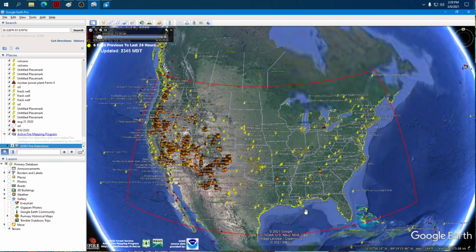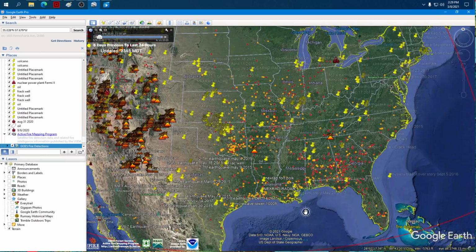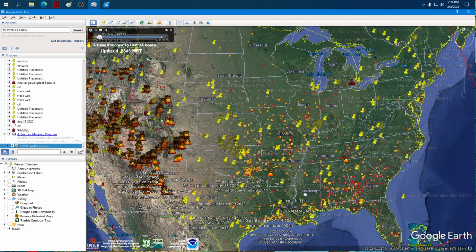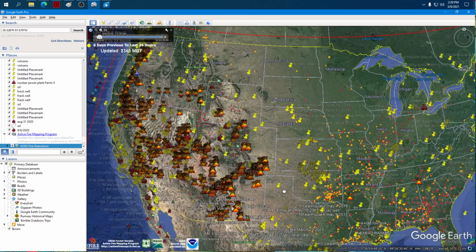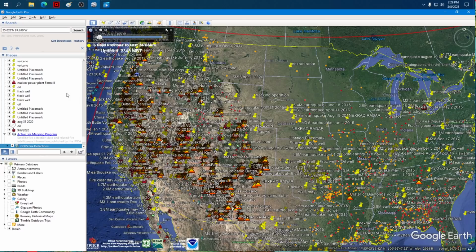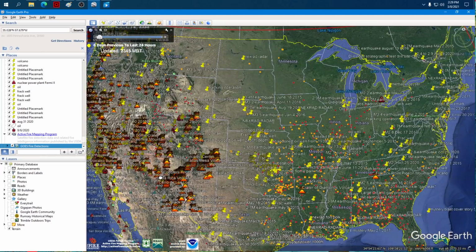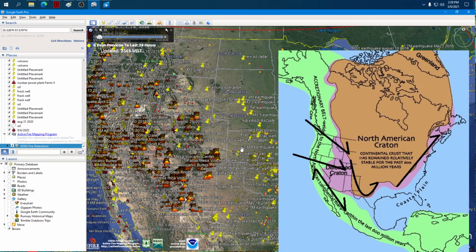Wow. Again, somebody's going to have to explain this to me other than it being an electrical discharge from the plate. It's matching the craton perfectly. Look, the red dots go down across Colorado, down across Utah, down around Texas, back up to the Midwest, most of them on the southern edge of the craton, and then we go into the middle of the plate, and it's like an equal distribution of them across the middle of the plate.